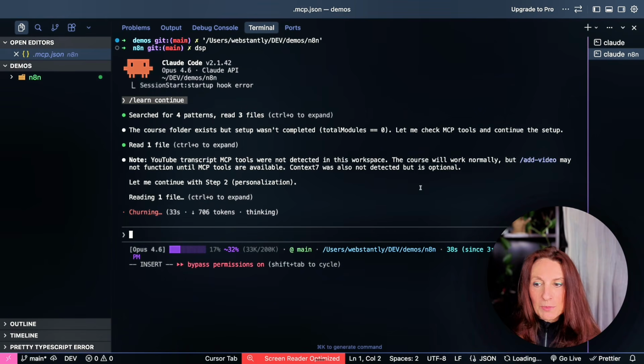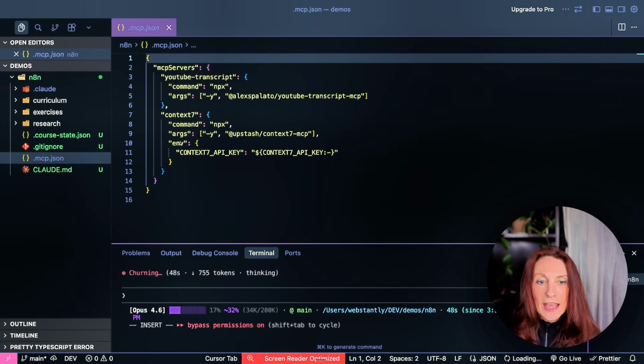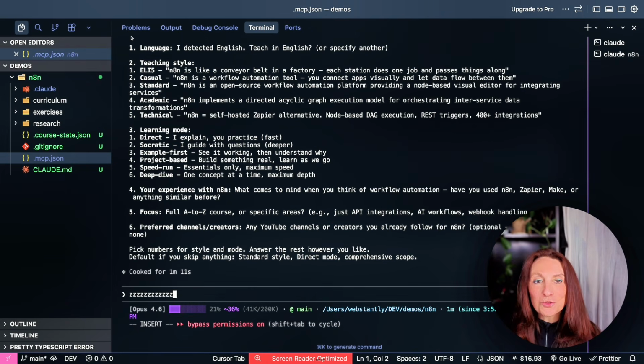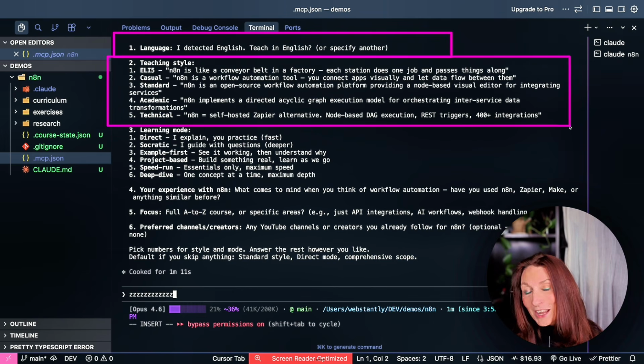It finds the MCPs. So we have MCPs here to transcribe videos and to get documentation with Context7. And now it's asking me questions to adapt this course specifically for me. So first, the language: it detected that I speak English, so it asked me if I want it in English. Then the teaching style, if I want to be explained like I'm 5, casual, standard, academic or technical.